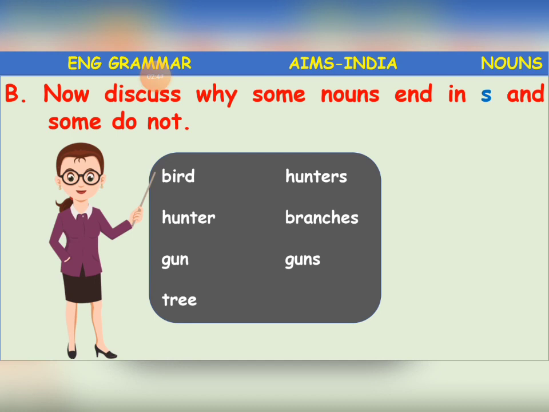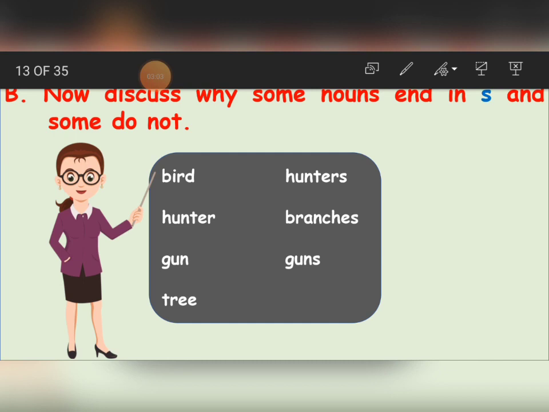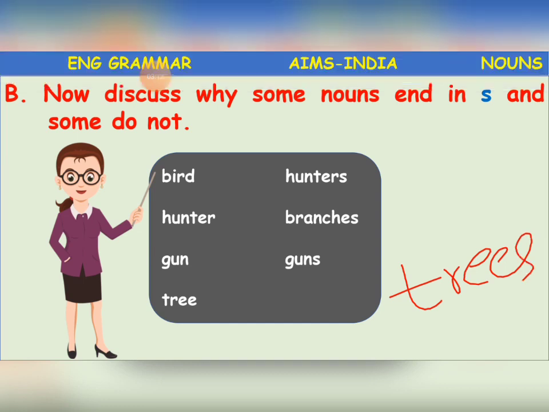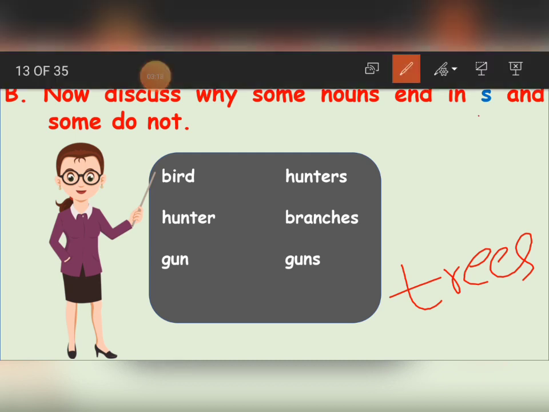Here hunter, again singular, only one. Gun, only one. Tree, only one. Here hunters, in the sense more than one. Branches, more than one branch. Guns, more than one gun. Trees, more than one tree. So here these nouns are ending with the alphabet S.